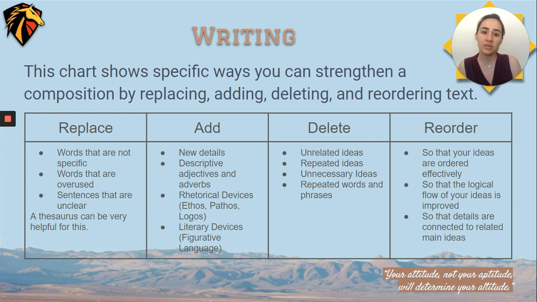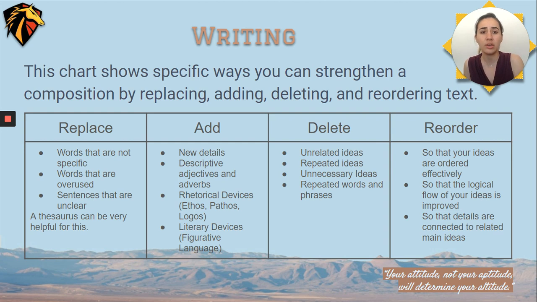The next thing to do is to delete unrelated ideas or repeated ideas. So maybe there's something that isn't really related to the story at hand. Maybe you say the same thing twice in a different way. Maybe you're reading the story through and you say that detail doesn't really matter. It doesn't make a difference. You should delete it. You should also keep an eye out for repeated words or phrases. Sometimes when we're writing, we make careless mistakes and we say the word "the" twice. It happens all the time. Look for those repeated words.